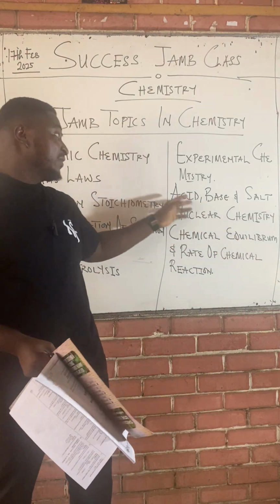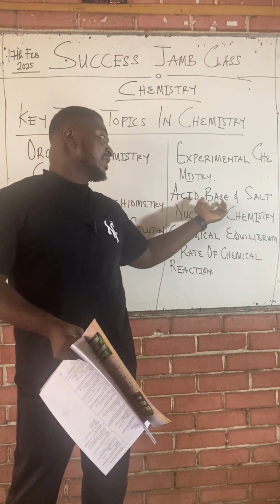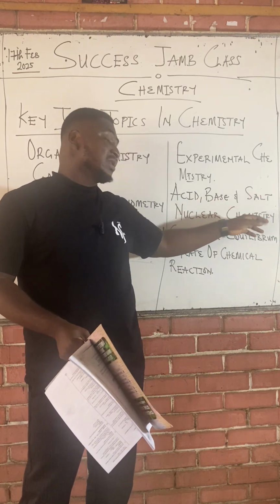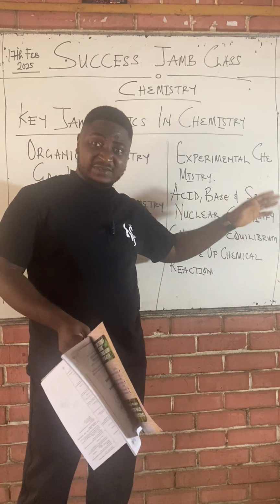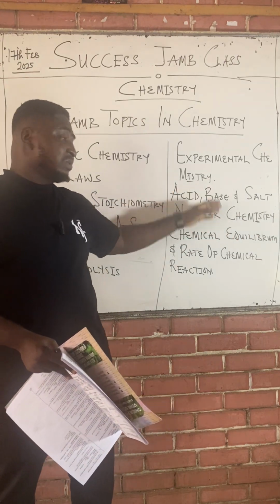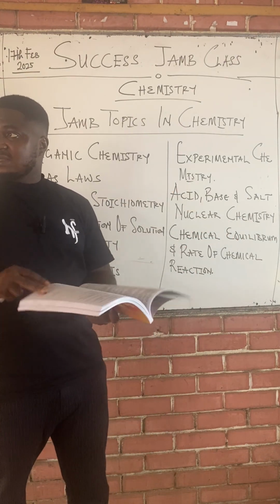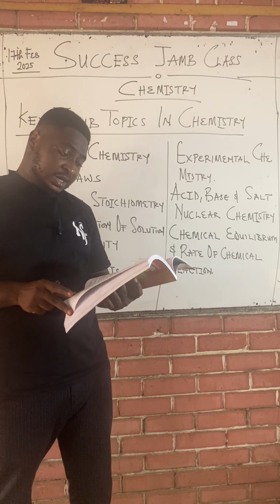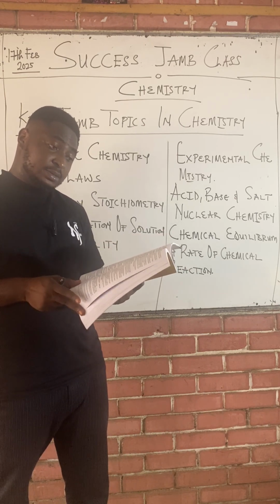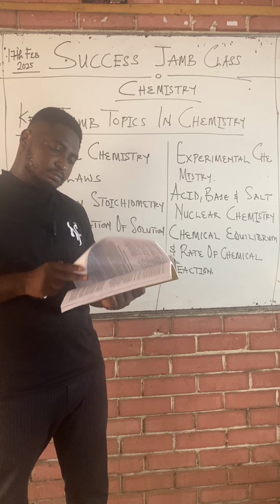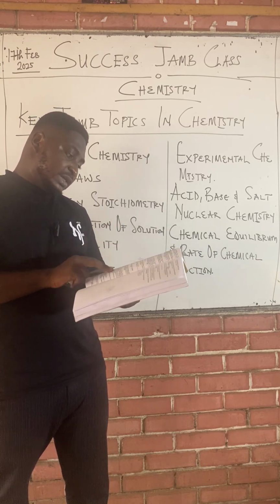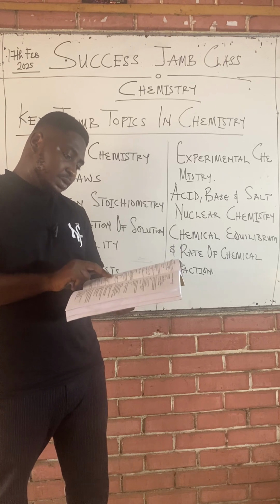Look at buffer capacity, buffer solution. Types of salts: we have normal salt, acidic salt, basic salt, double salt, and complex salt. Five types of salt we have. Look at base, look at acid. So you see that any question you're being asked here is linked to one topic here or the other.